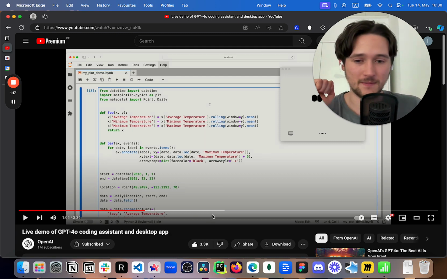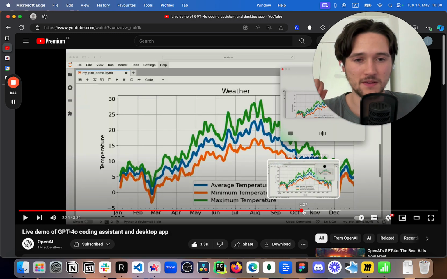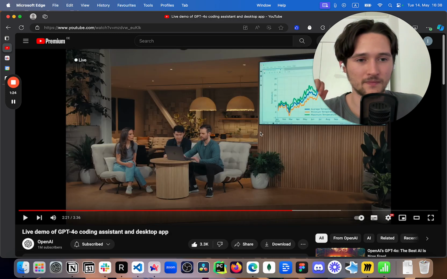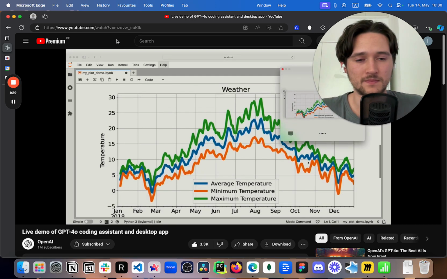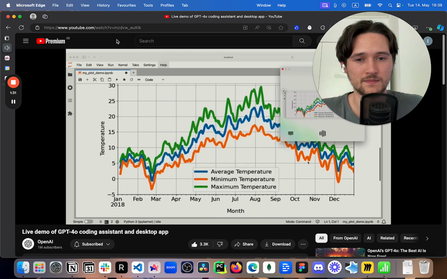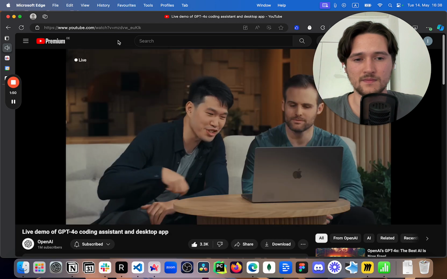Another mind-blowing thing, this is something that I've been dreaming of being able to do. Look. Okay, ChatGPT, I'm sharing with you the plot now. I'm wondering if you can give me a really brief one-sentence overview of what you see. "The plot displays smoothed average, minimum, and maximum temperatures throughout 2018, with a notable annotation marking a big rainfall event in late September." Fantastic.